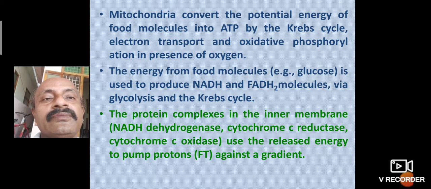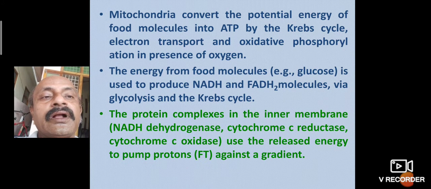Potential energy is also one type of energy. The energy from food molecules, for example glucose, is used to produce NADH and FADH, nicotinamide adenine dinucleotide and flavin adenine dinucleotide molecules, which are studied in glycolysis and the Krebs cycle.